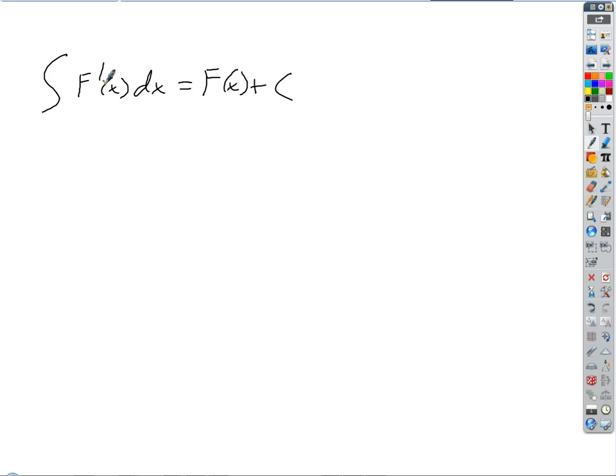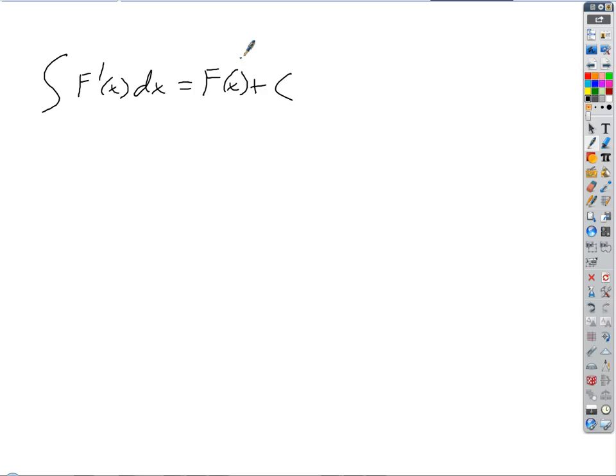It's a prime. These processes have to undo each other, don't they? If I take the derivative of the antiderivative, then that has to undo that whole process. They are inverse processes in the same way that a cube root and a cube function are inverses. They undo each other, right?